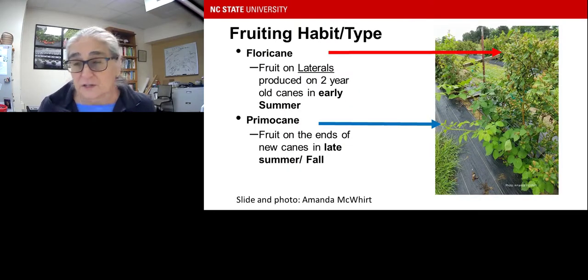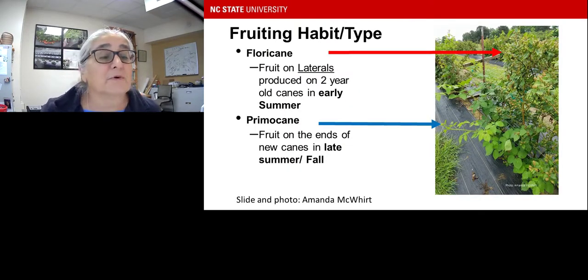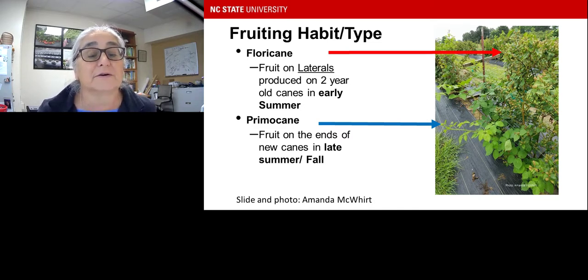Okay, once again, just to look at those fruiting types, floricanes fruit on the laterals produced on 2-year-old canes in early summer. So there are these canes right here. They have a different look. The canes are darker and the fruit and flowers are produced on those canes. The primocanes fruit on the ends of the new canes in late summer and fall. And usually a good way to tell the difference between these two is the floricanes have 3 leaflets and the primocanes, at the beginning at least of fruiting, will have 5 leaflets.